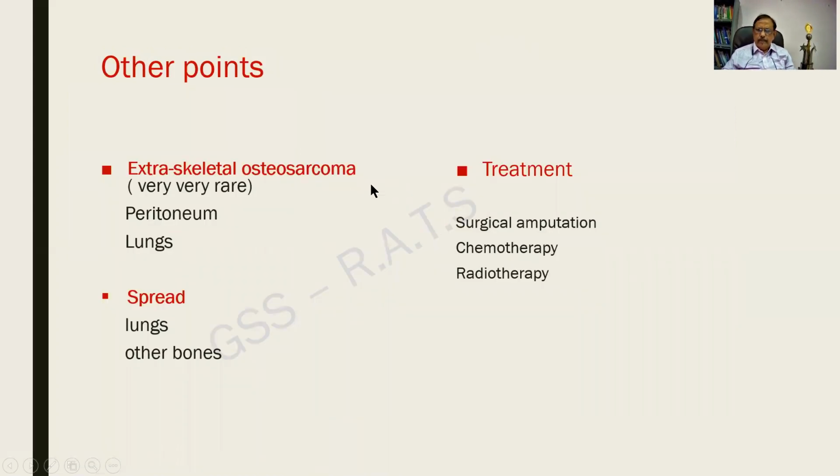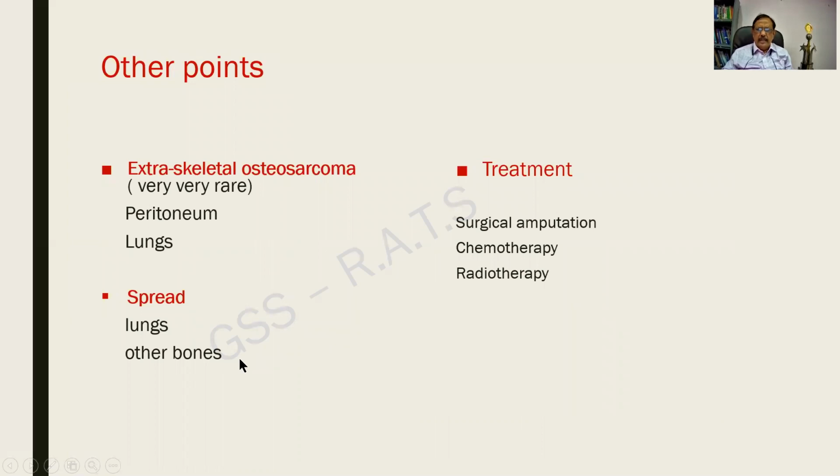There are certain other points. Let us please remember this. It can be extraskeletal also. Two sites, peritoneum and lung. Very, very rare. But if we can mention, we will be getting one additional mark. Spread: lung, bones. Always remember these organs.